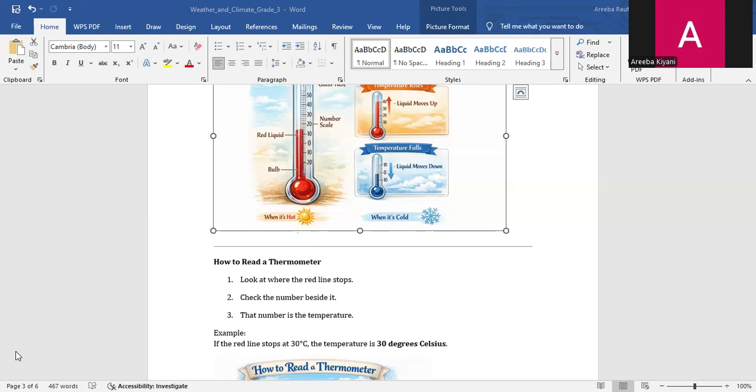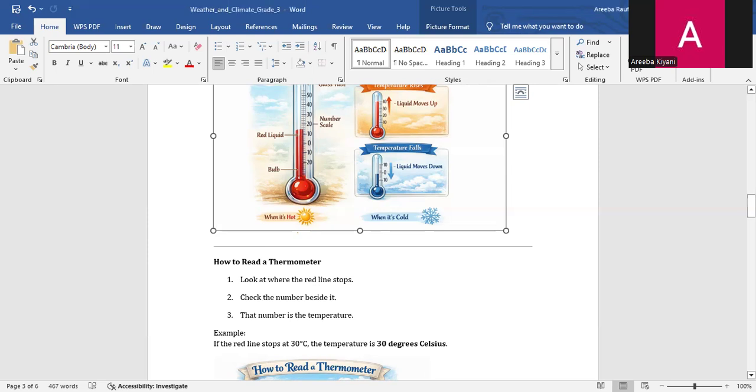Basically, a thermometer has a glass tube, colored liquid, and number markings. The liquid moves up when it is hot and down when it is cold. Find the end of the red or blue line inside the tube. The number next to it shows the exact temperature, the number beside the liquid.